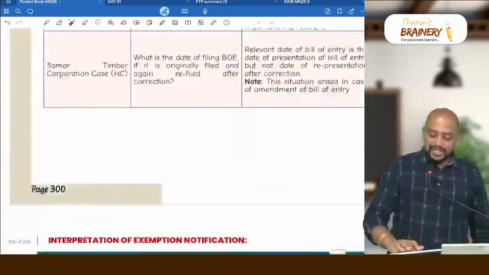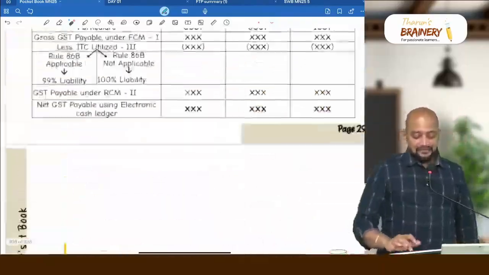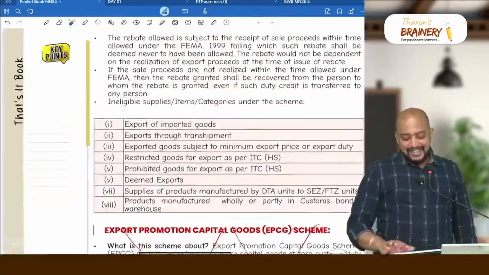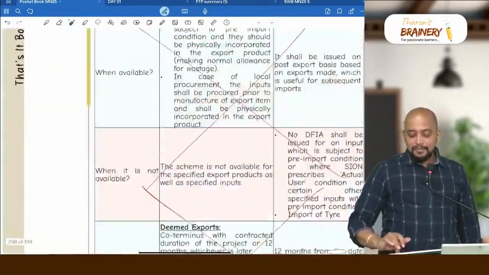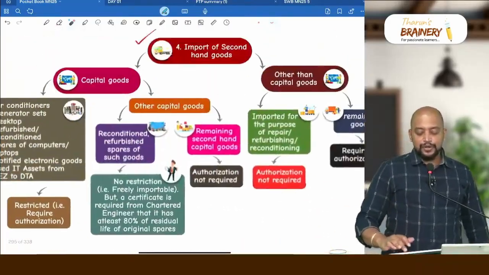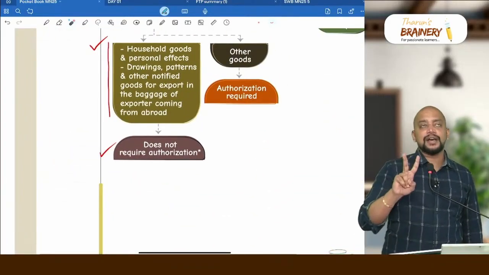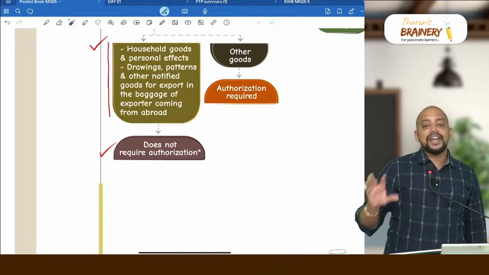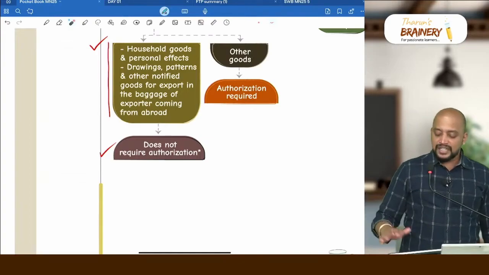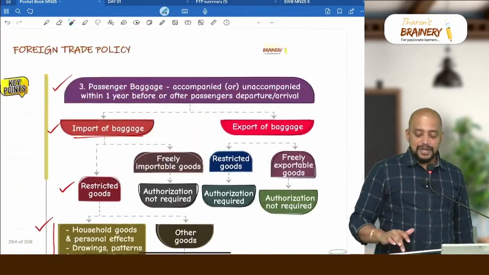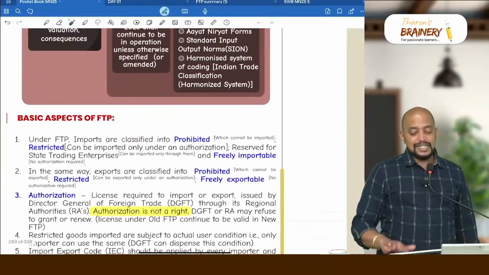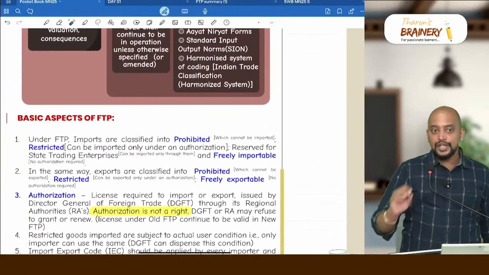Now we are moving on to the last final area, that is foreign trade policy. And FTP, in the old syllabus, was relevant because they used to ask 25 marks: 20 marks on customs and 5 marks on FTP. But now that they have reduced the weightage to 20 marks, the literal relevance of FTP is not there, but at the same time we cannot skip it also. For that reason, what is really required, that much only I am telling you that you follow.